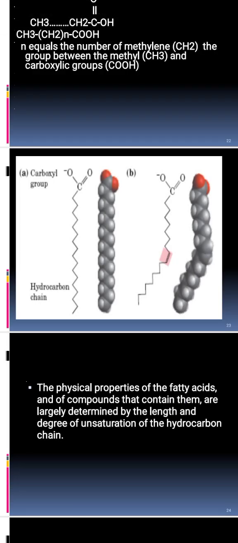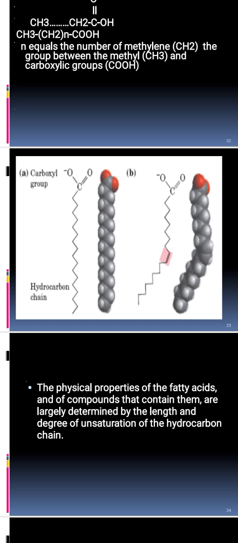If we look at the first compound in this diagram, this fatty acid has a single bond. There is no double bond between the atoms. While in compound B, we do have a double bond between one of the two methylene groups of this hydrocarbon chain. The first compound, compound A, we can call a saturated fatty acid, while compound B is an unsaturated fatty acid.